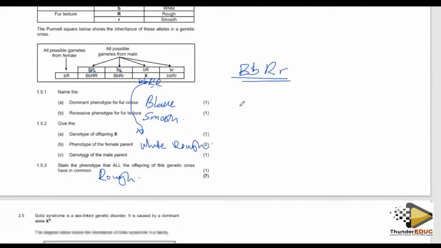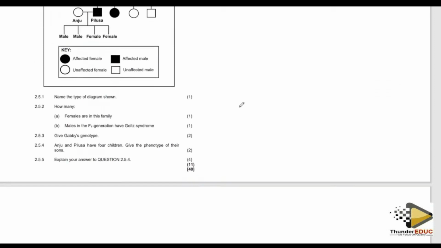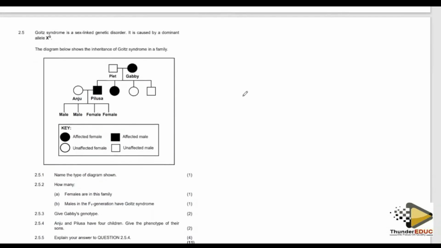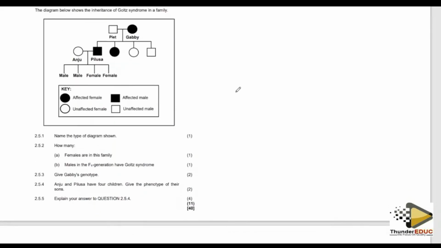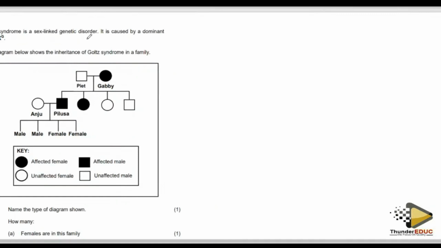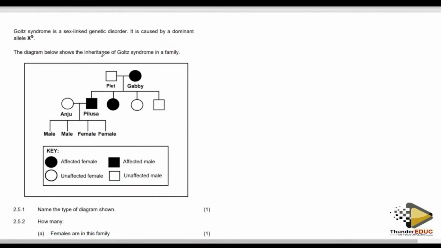The last questions. I have this question and then another question and another question. So basically I have three questions to smash. Okay, let's smash these questions together. All right. They're saying that this question is now a pedigree, but this pedigree is sex linked. You remember the question we saw? It was not pedigree, but it was sex linked. But now this one is pedigree and sex linked. So we are bringing a sex linked character into the pedigree.